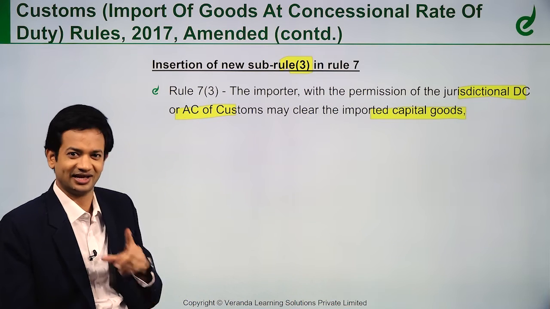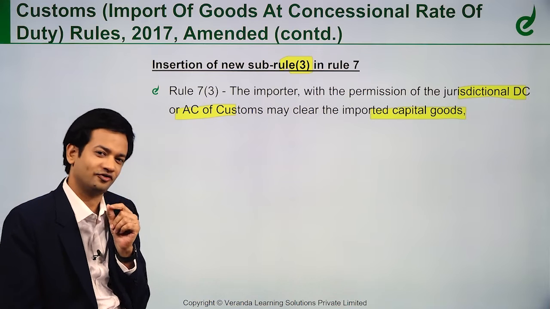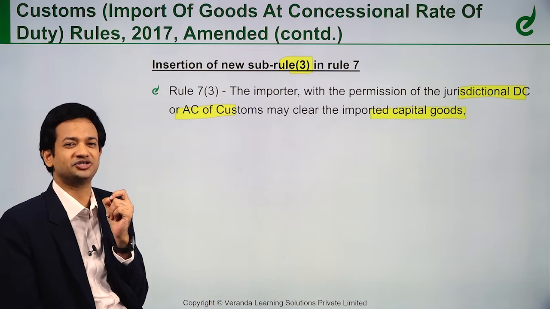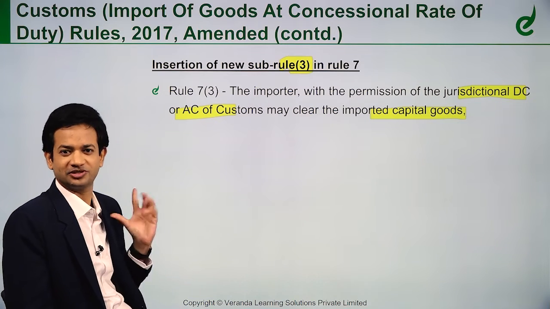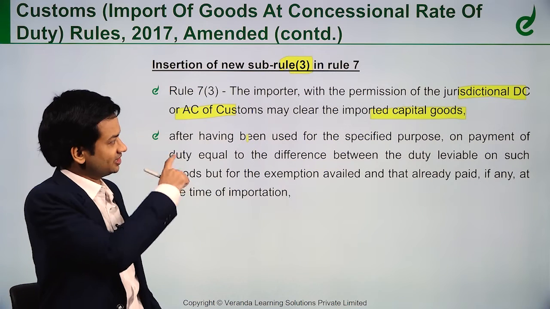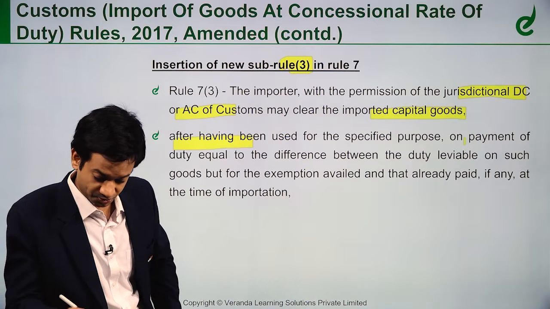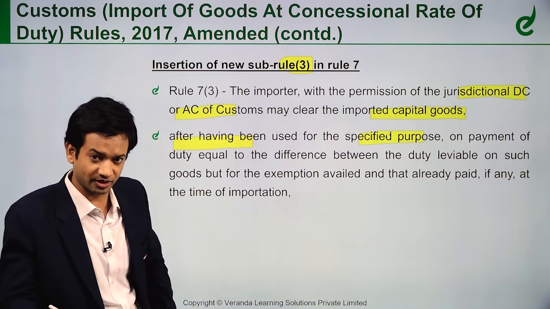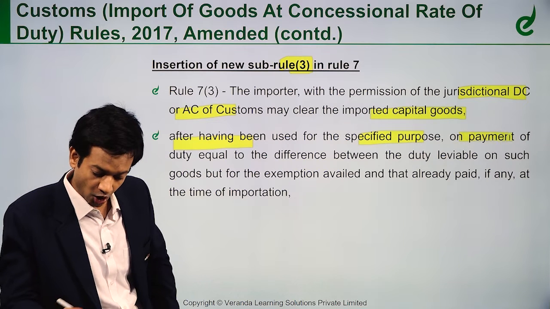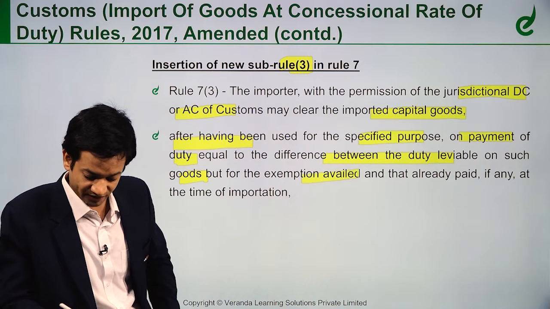Now if I sell that, I will have to pay customs duty. Not normal GST, I am talking about customs duty. Now if I have to pay customs duties, on what value should I pay? So they have said depreciated values. For that, the rate of depreciation is also prescribed. So the importer with the permission may clear the imported goods after having been used for the specified purpose. Only for the specific purpose should it have been used, because you were eligible to claim the benefits, so you should have manufactured only the notified goods, on payment of duty equal to the difference between the duty liable on such goods but for the exemption availed and that already paid.